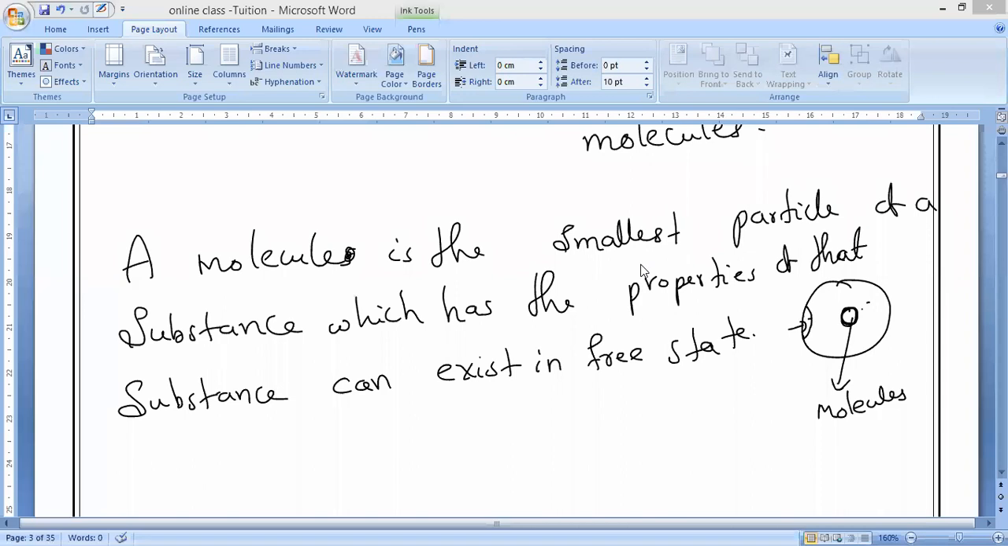Why can atoms not exist in free state? Because they are unstable, very unstable in nature. But the same atoms combined together, two or more than two, then they will become stable in nature. Understand? Yes, clear. That is what you have to understand.